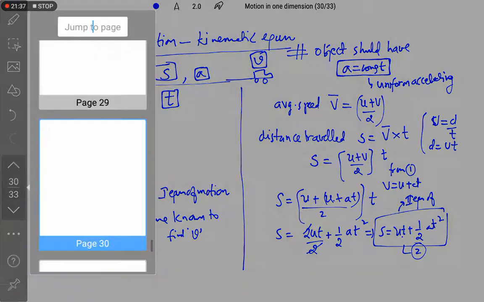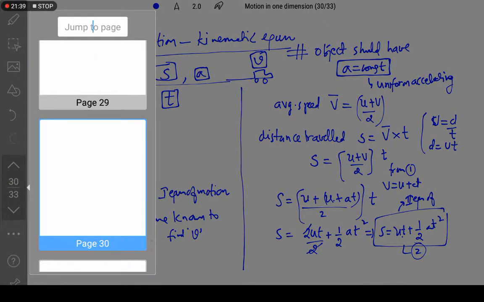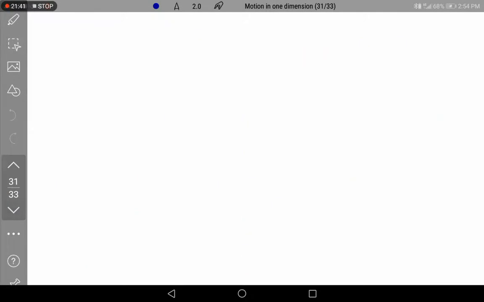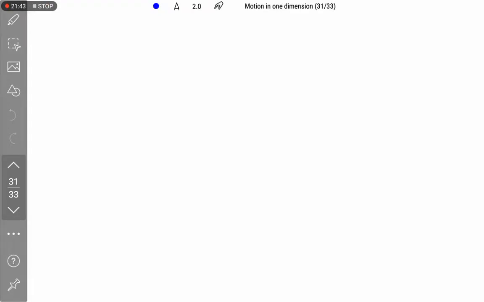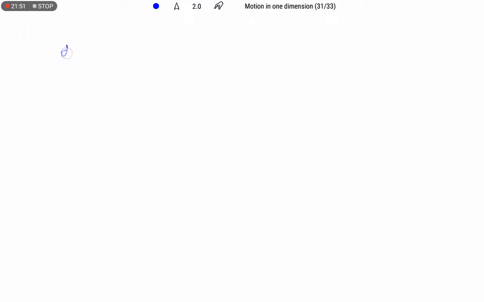So, the third equation of motion: if we don't know the value of time, if the time interval is not given, how do we find the relation between the quantities? We know that the distance travelled, s, is equal to average velocity into time taken.